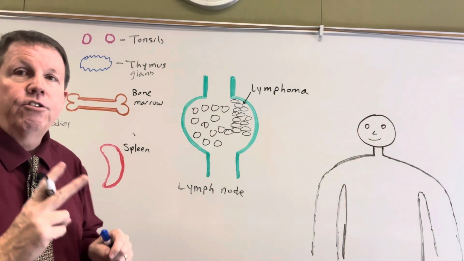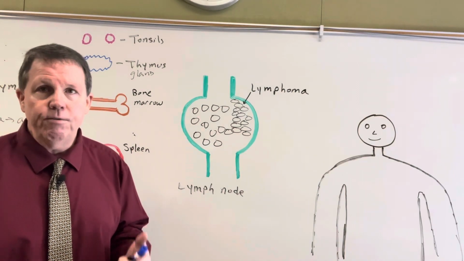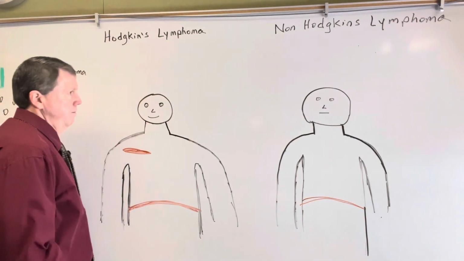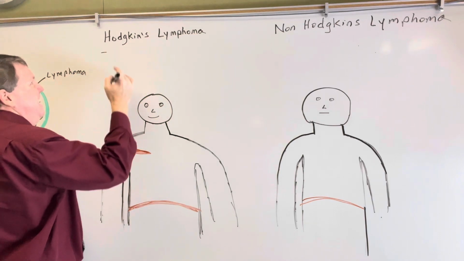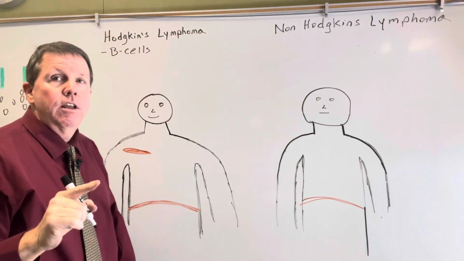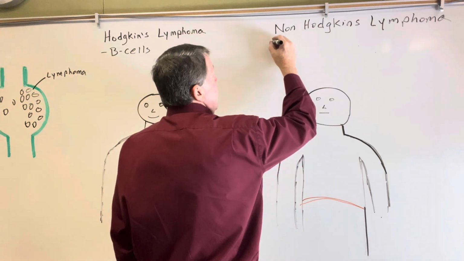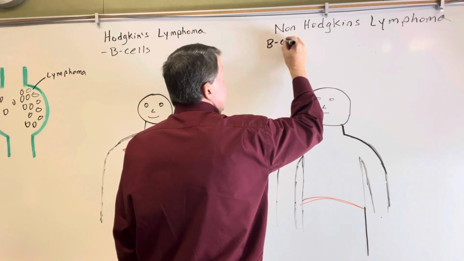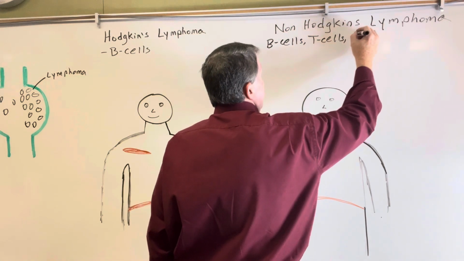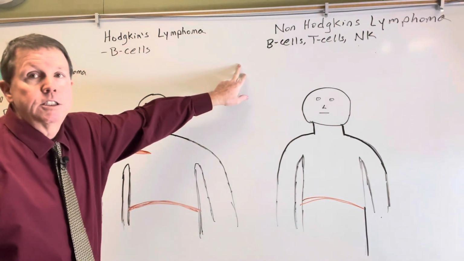So let's take a look now. There's two main types of lymphoma: Hodgkin's lymphoma and non-Hodgkin's lymphoma. So what are the differences in these? Hodgkin's lymphoma is going to affect B cells. It can affect T cells, but usually not. Non-Hodgkin's lymphoma can affect B cells, T cells, and another type of lymphocyte that I mentioned earlier, which are called natural killer cells. That's one of the differences between these.